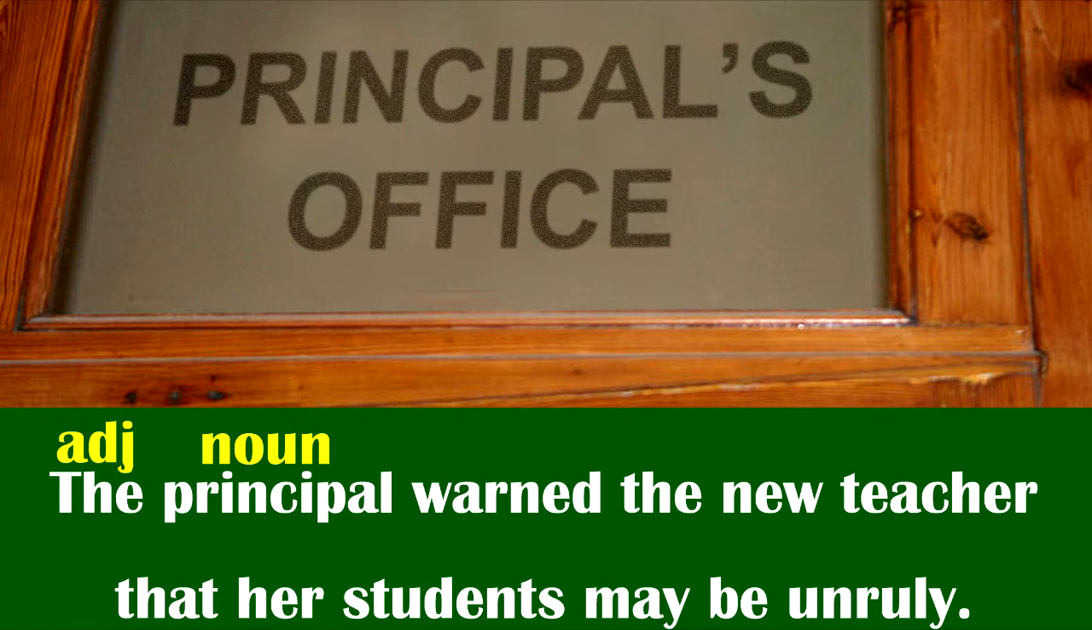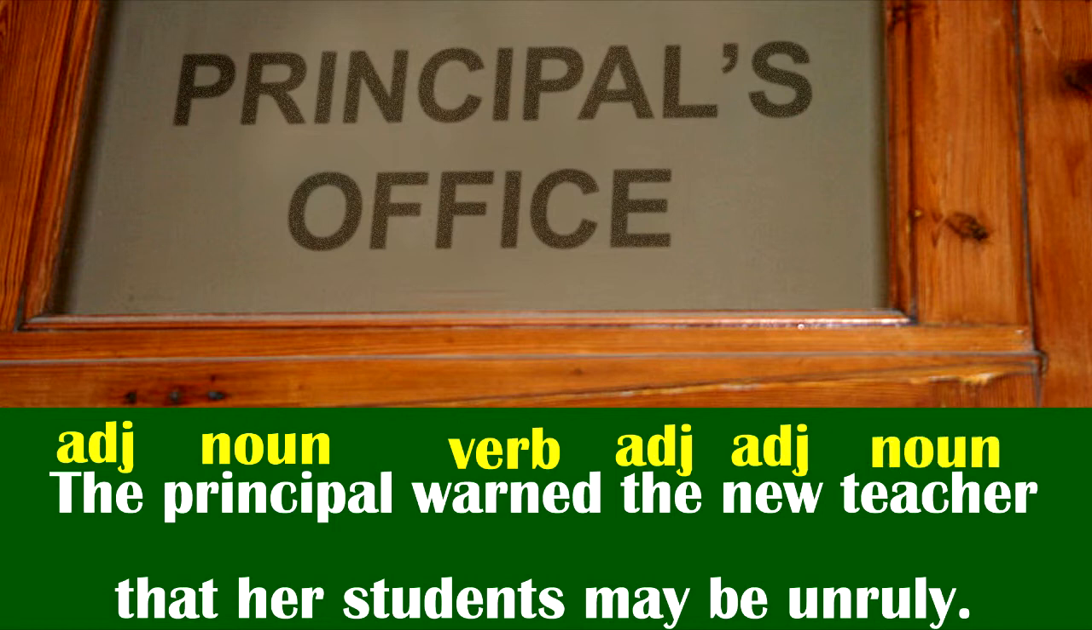Moving right along. Warned is an action verb, simple predicate. The is an adjective article. New is an adjective describing teacher, which is a noun and the direct object of the sentence. Well, if that's the direct object, then that must be the beginning of a new relative clause. Correct. So that is a relative pronoun. Her is a determiner pronoun acting as an adjective describing the noun students.